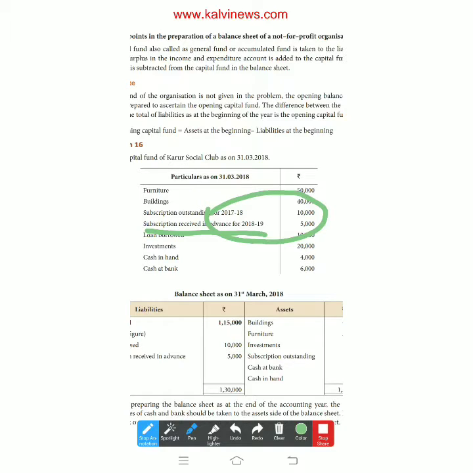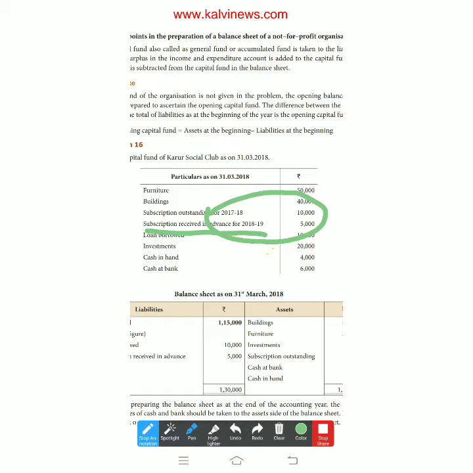Current year is 2017-18, so the closing date is 31/3/2018. The opening date is 1/4/2017. 1/4/2017 to 31/3/2018 is the accounting year, for which we are asked to compute the capital fund.